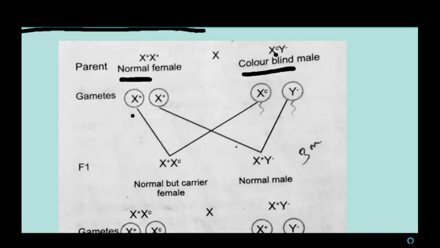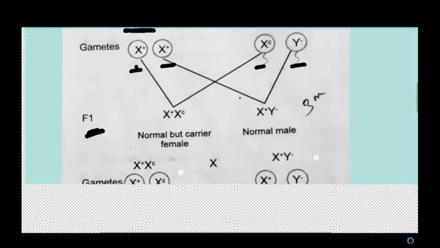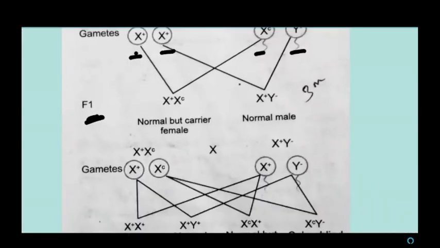They produce the same gamete, and the male is heterozygous, so they produce two different gametes. So in the F1 generation, what about the offspring? Both sons are normal. But what about the daughters? The females are carriers.